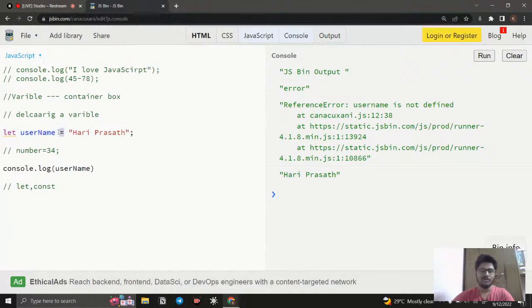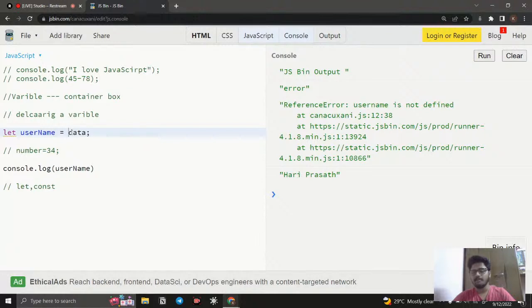Equal to is like assigning a value. It is like saying I'm going to assign you something. And here, what is this place? This is going to be the value. What is another name for value? We can say data, right? Yes, this place is where our data is going to be stored, and the data can be anything.